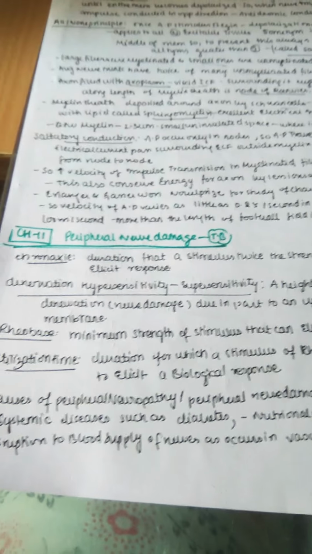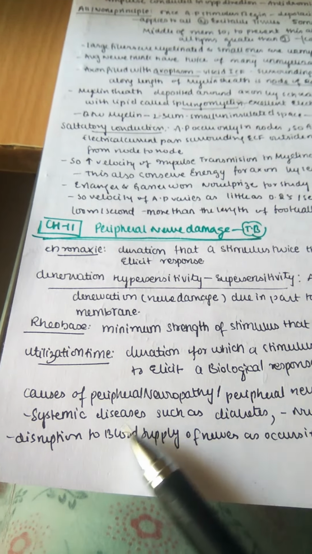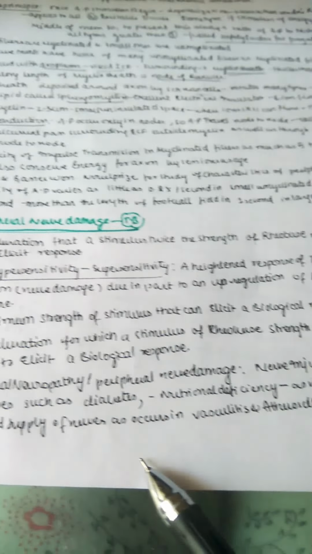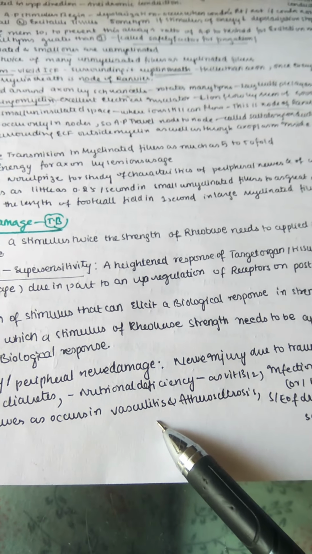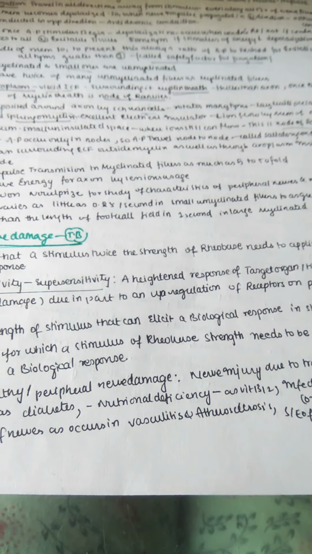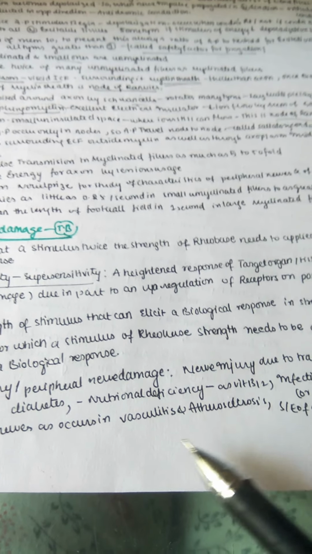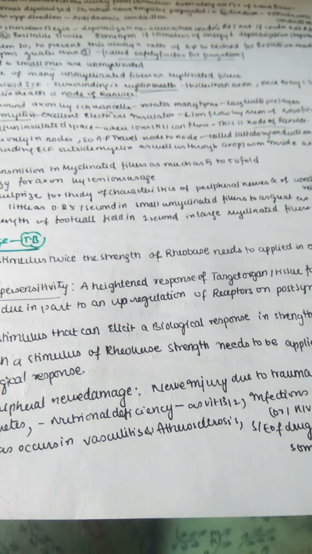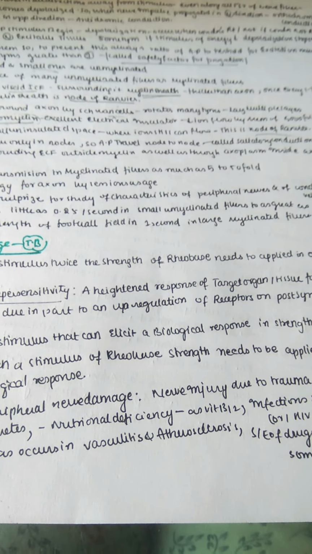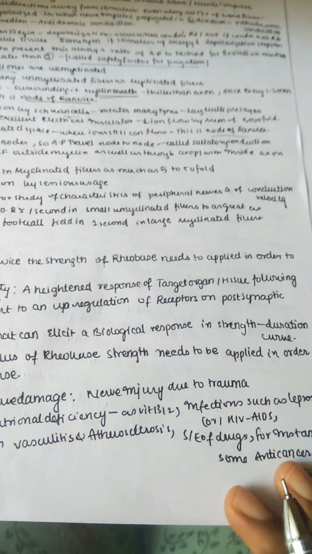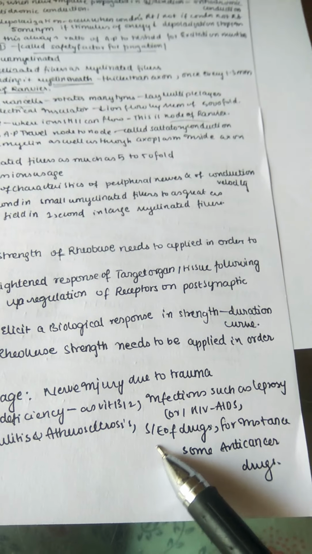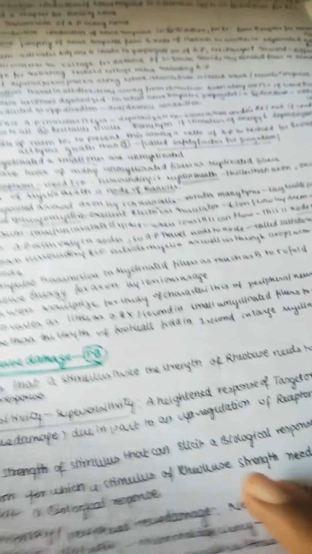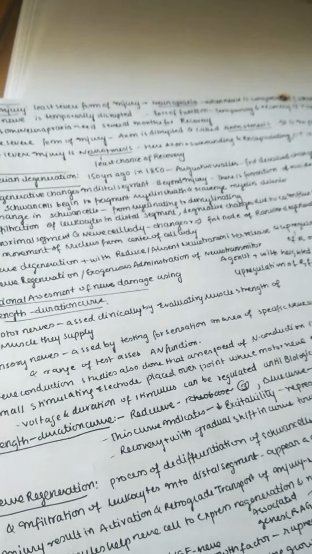All these things lead to peripheral neuropathy, and also disruption of blood supply to nerves, whenever the blood supply to the nerves is cut off, as in vasculitis, where vessels are inflamed so the blood supply decreases. And also in atherosclerosis, a fibrous fatty plaque is formed, so the blood supply decreases. And also sometimes due to side effects of drugs, for instance some anti-cancer drugs may also cause peripheral neuropathy. So all these are the causes.